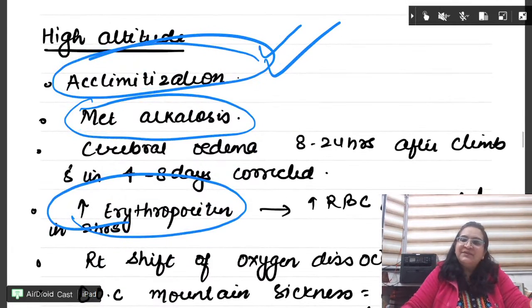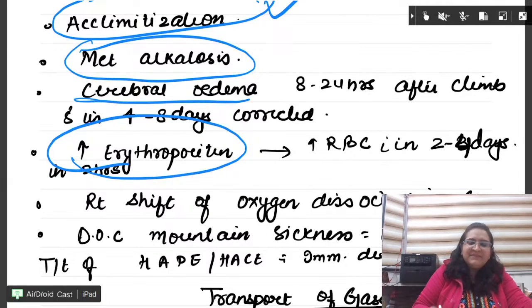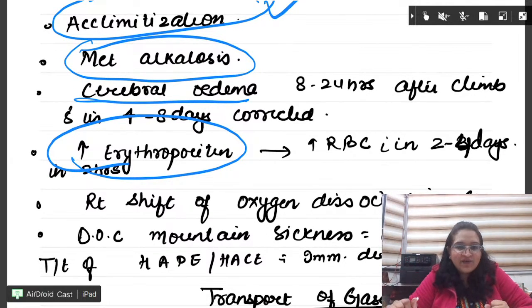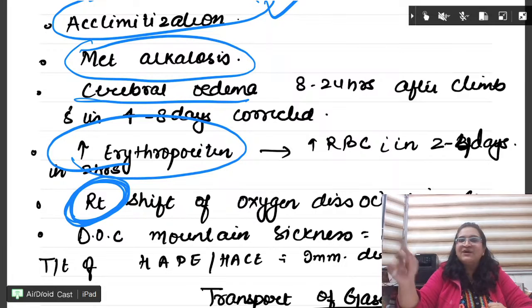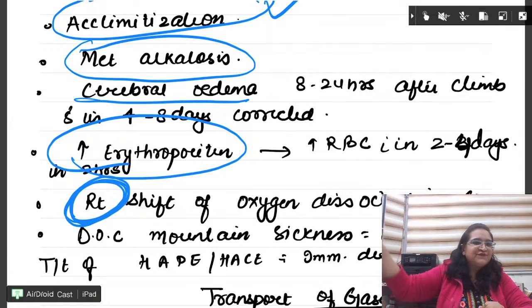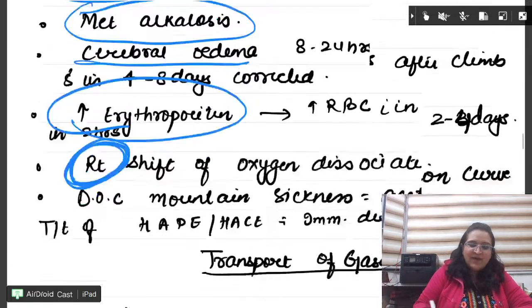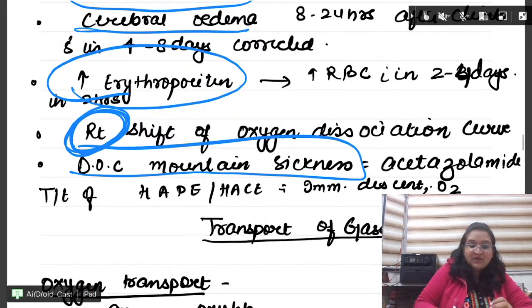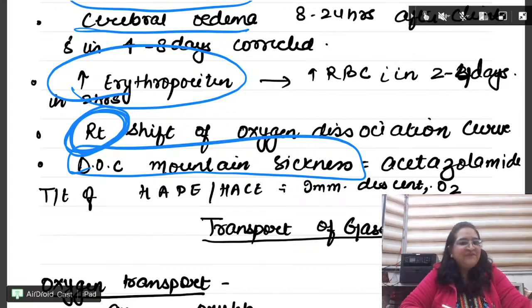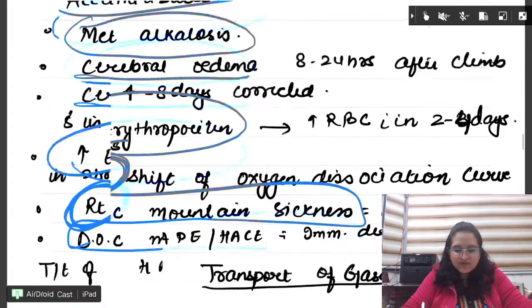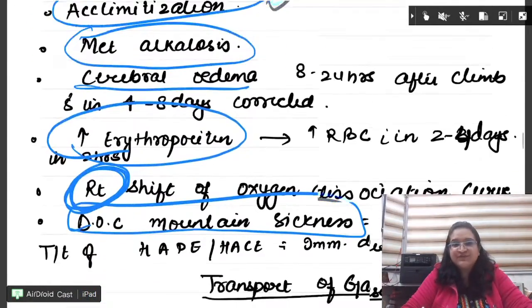Cerebral edema may occur when somebody goes to the high altitude. And at high altitude we get hypoxia. Hypoxia causes the oxygen dissociation curve to shift to the right. And one question from Pharmacology: what is the DOC of mountain sickness? Acetazolamide. Very, very important. So all these questions can come from high altitude.